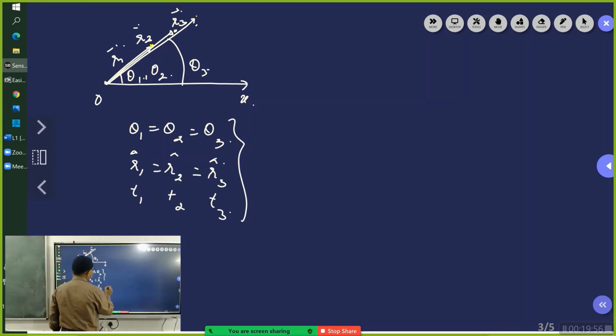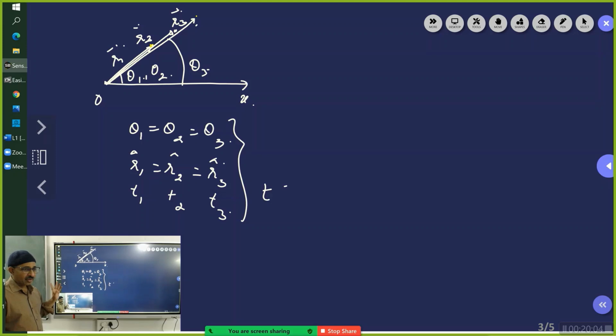That is important. Then the particle is performing pure translation with respect to O. So if at every instant of time this condition is satisfied, then it is performing translatory motion.